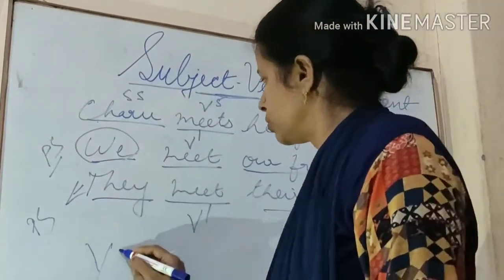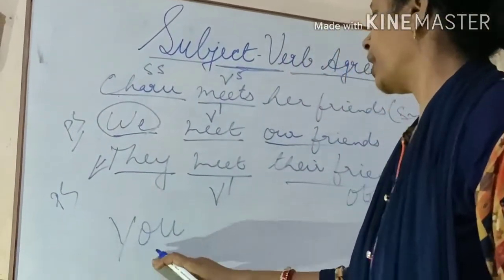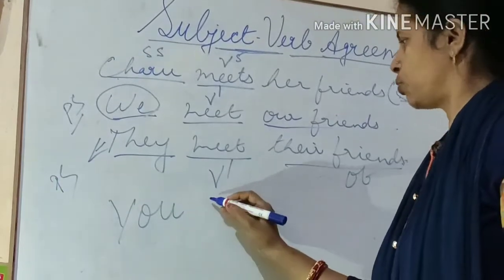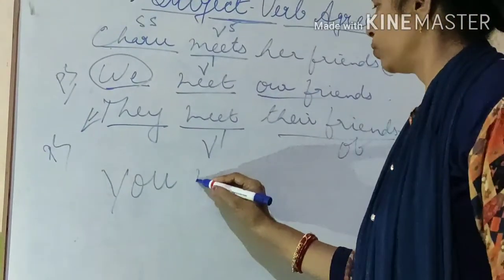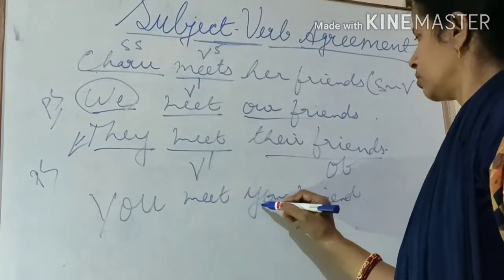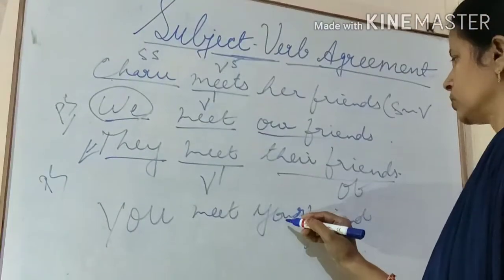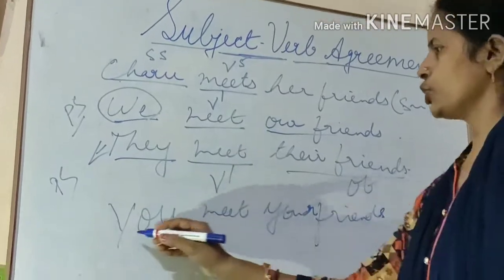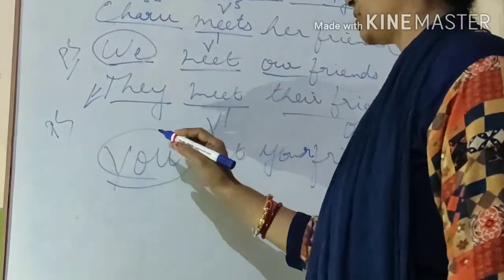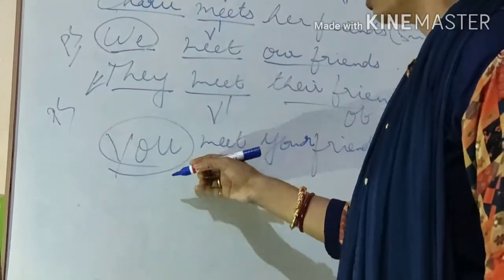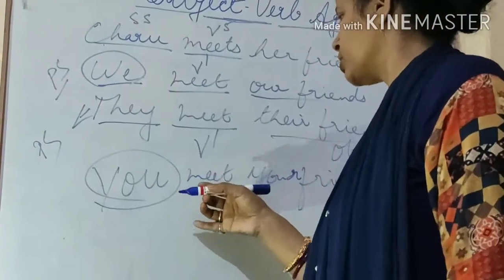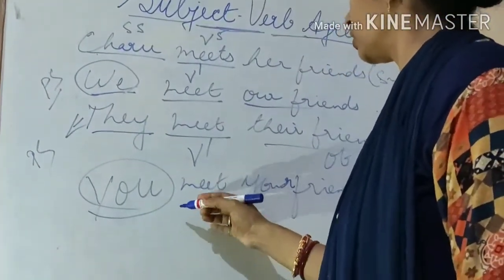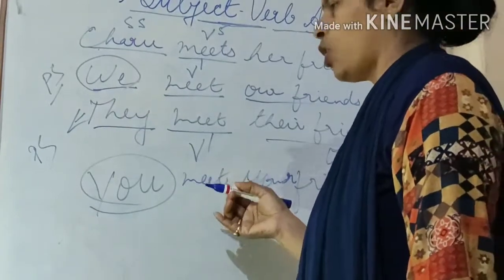Now you is taken as both singular and plural. You meet your friends. So you is always an exception. It is taken as both singular and plural, depending on the situation or the person whom we are talking with.